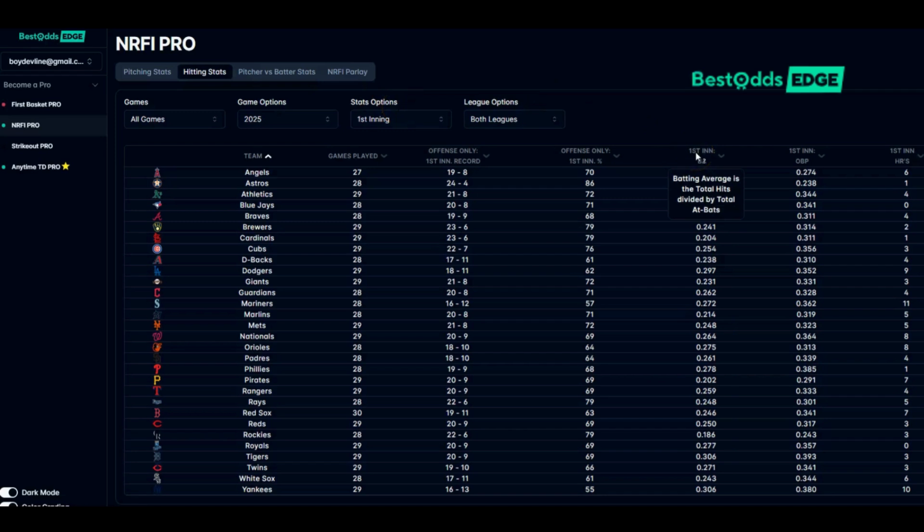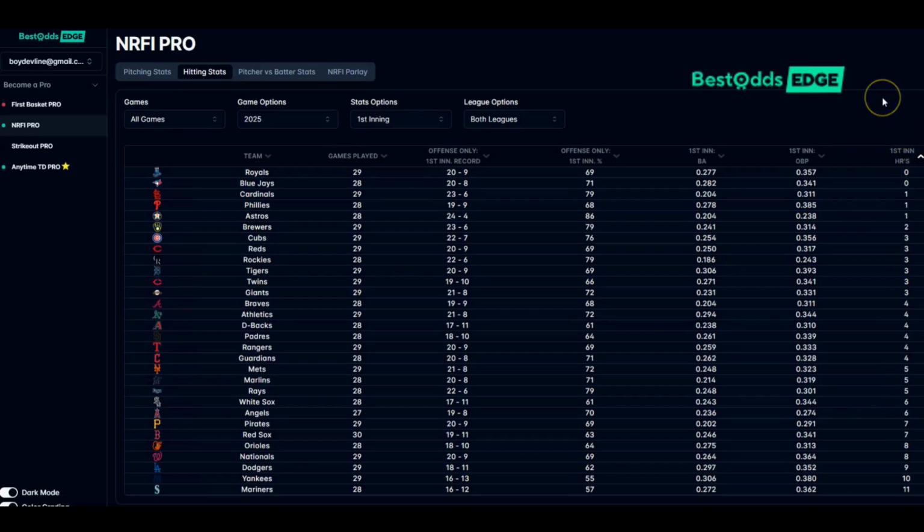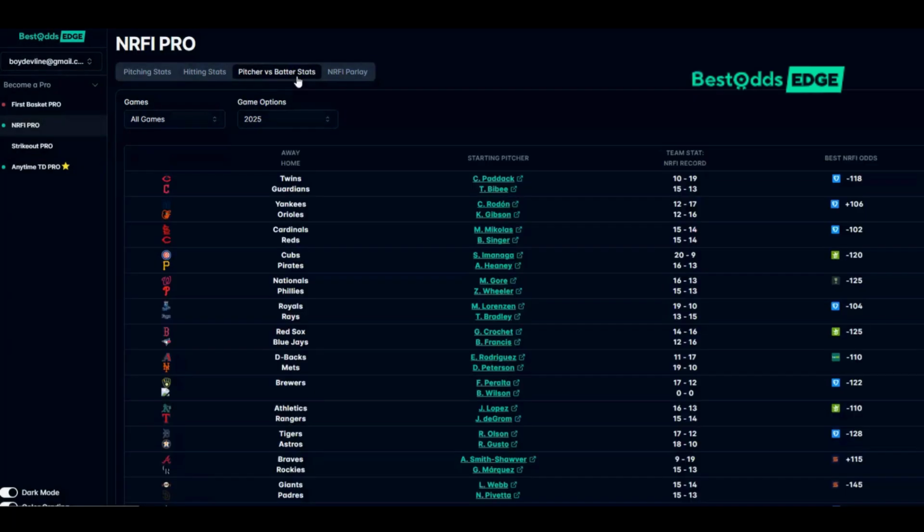I mean, where else can you get first inning batting average, first inning on-base percentage? And it's going to show you some of the teams that have hit some home runs in the first inning. Some of them clearly have not. You can actually move this around and rank it top to bottom, high to low, things like that. So it's going to help you quickly find the best possible data that you can apply to a very specific market. And this is what we like to see.